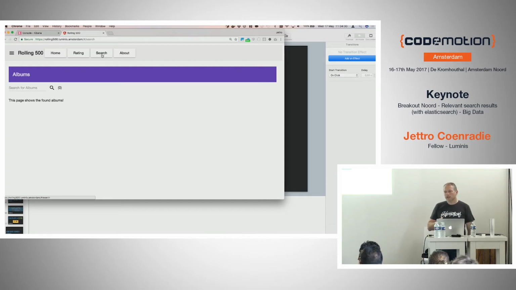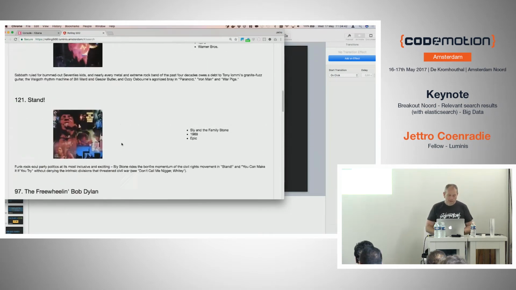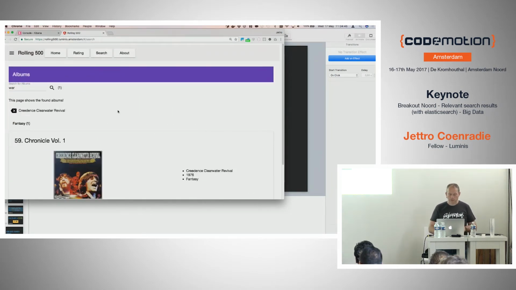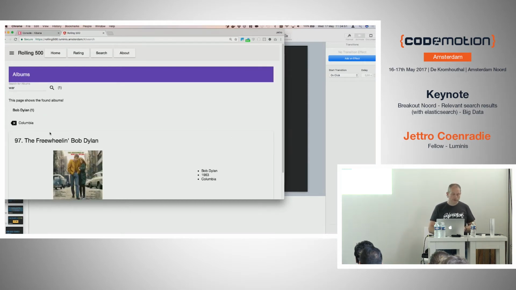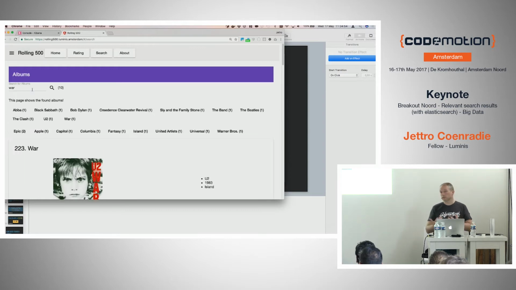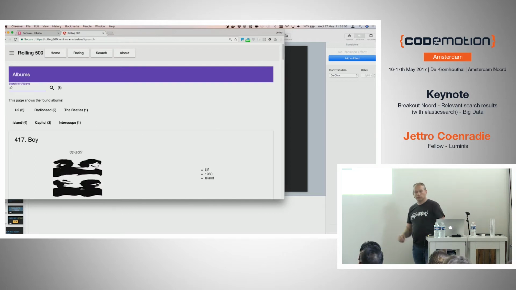It's an application where I index the top 500 albums of the Rolling Stone top 500. So it's 500 music albums in there, and the idea is that you can search through the albums. It works. If I search for war, you can find a number of the albums that are from the Rolling Stone top 500. You can filter on, for instance, the artist, or you can filter on the label that published the album. Of course, you can enter other terms. If you're more into love than into war, then you can type other terms, and you can also look for artists immediately, which is interesting if you look for U2, that you will also find other artists.